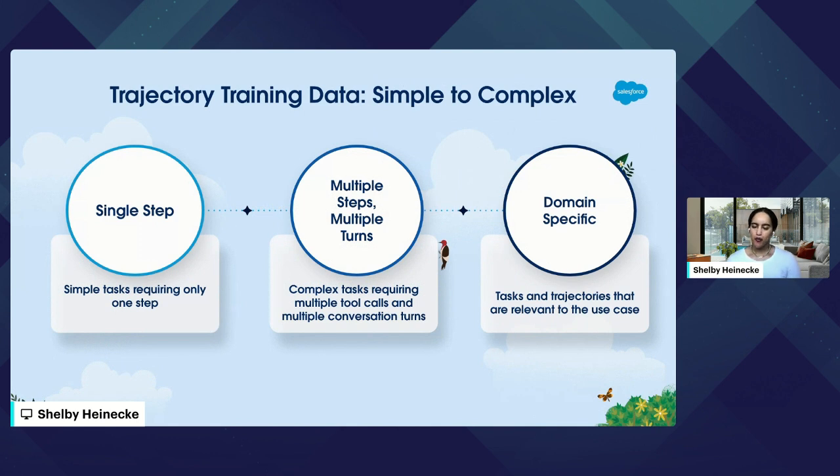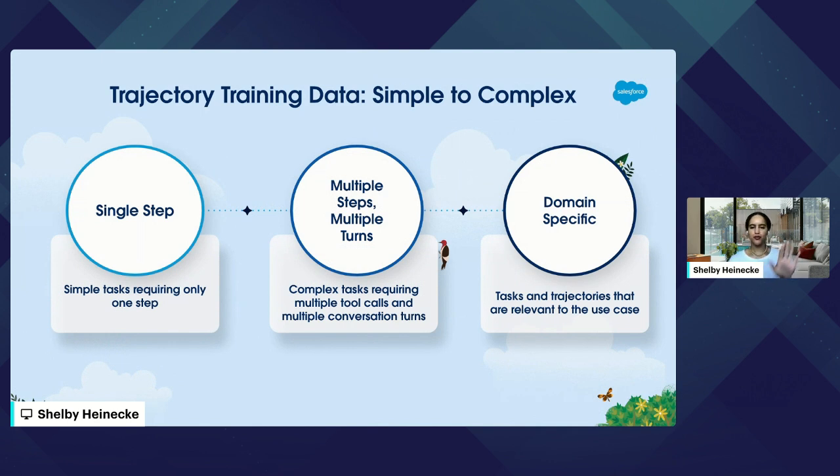So here are some things to think about when we're developing trajectory training data. We want to have simple trajectories all the way to complex trajectories, right? That's going to really empower the abilities of our agents. So one thing we talk about is single step trajectories. Single step trajectories are just tasks that require only a single step to complete. You'll definitely want some of those in the training data.